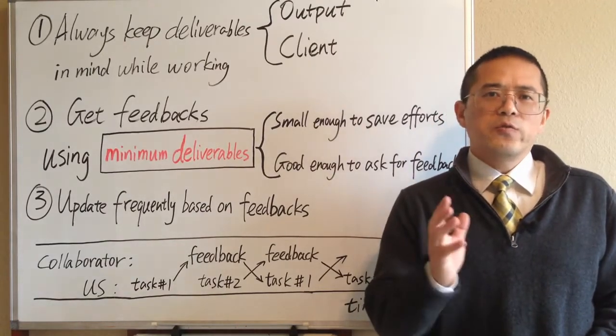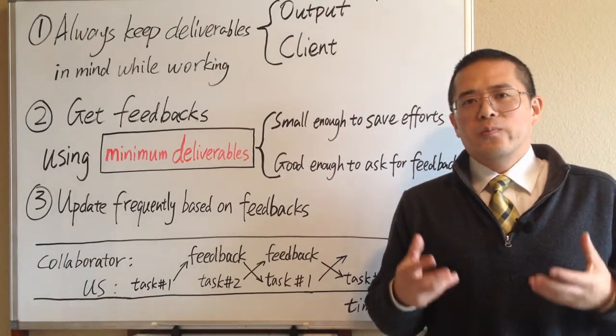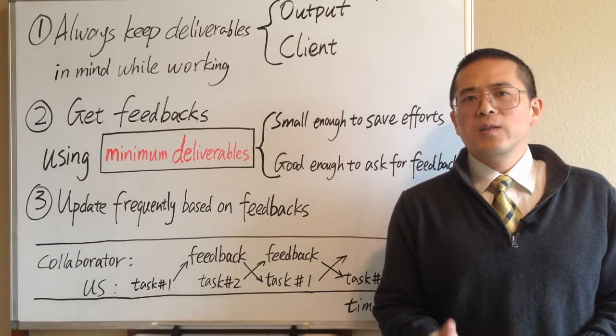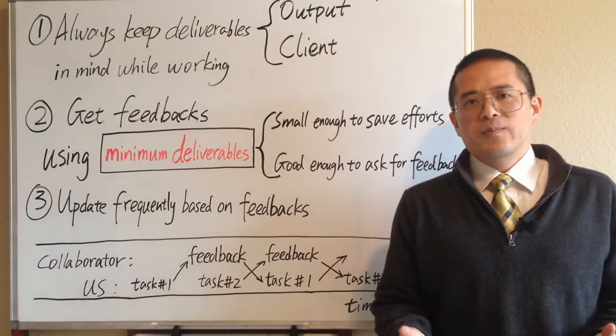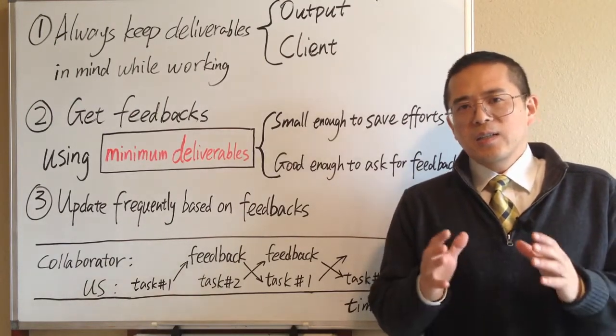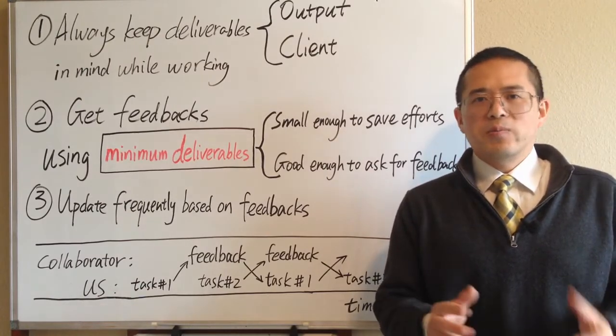By updating frequently, we minimize our risk of making big mistakes. Usually, the more important the work is, the more frequent update we may need. And usually at the early stage of the work, we may need more frequent update.